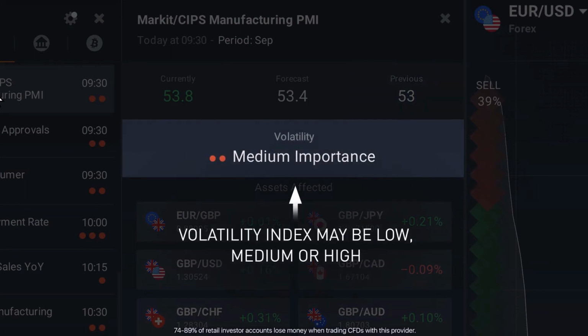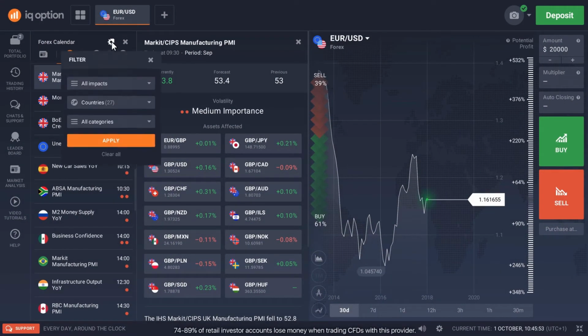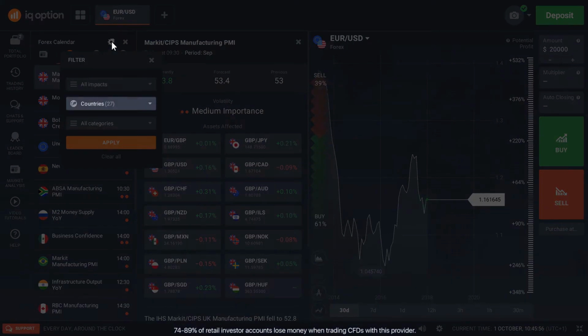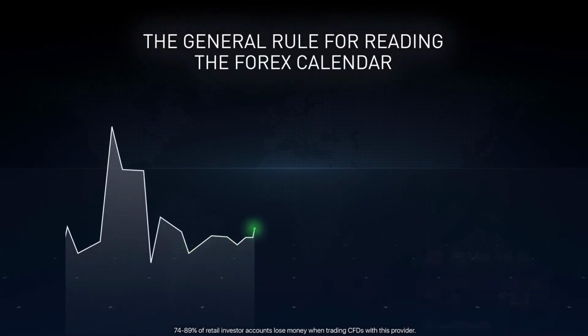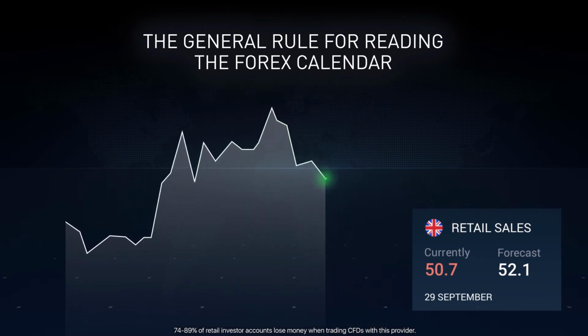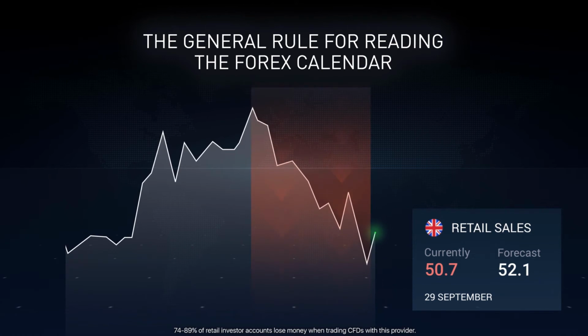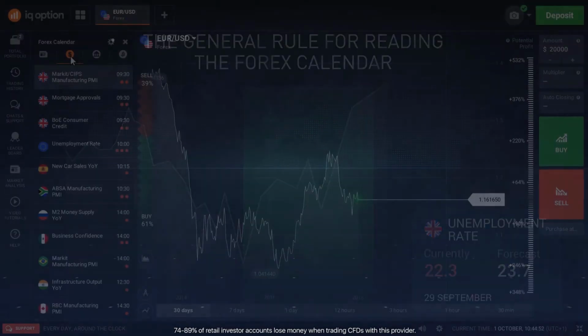Each event is accompanied by the volatility index, which may be low, medium, or high. This index shows how much the report can influence the volatility of the asset or assets listed below. By clicking the settings icon above, you can filter releases by volatility impact, country, or category. The general rule for reading the Forex calendar is the following. If the actual reading is better than the forecast, the currency appreciates. If it's worse than the forecast, the currency depreciates. However, such indicators such as unemployment claims and unemployment rate influence the currency in question in a better way if they are lower than the forecast.